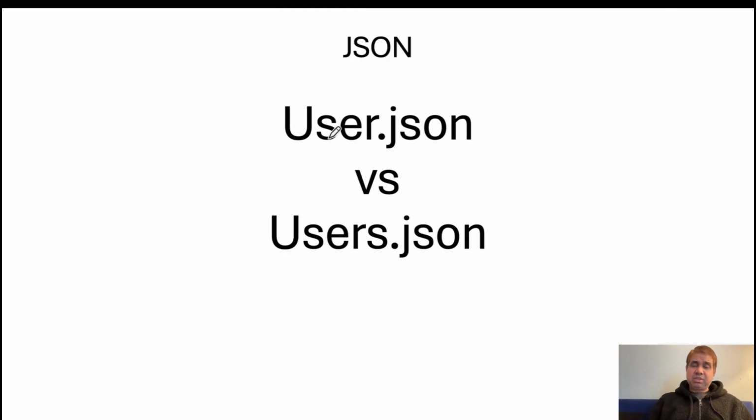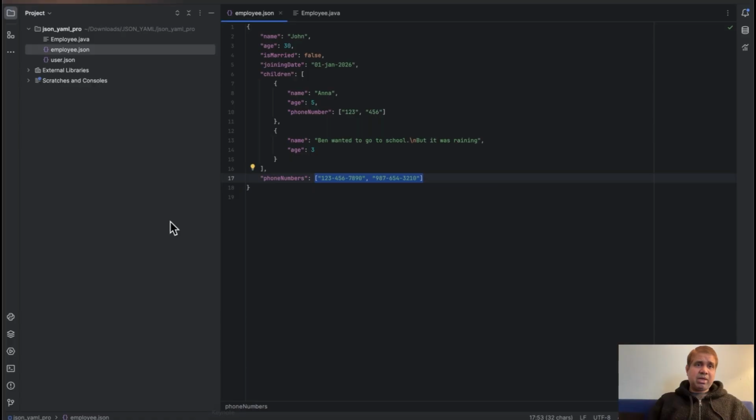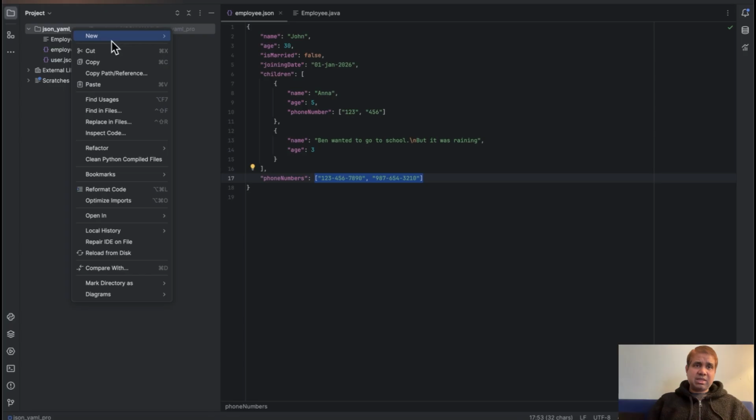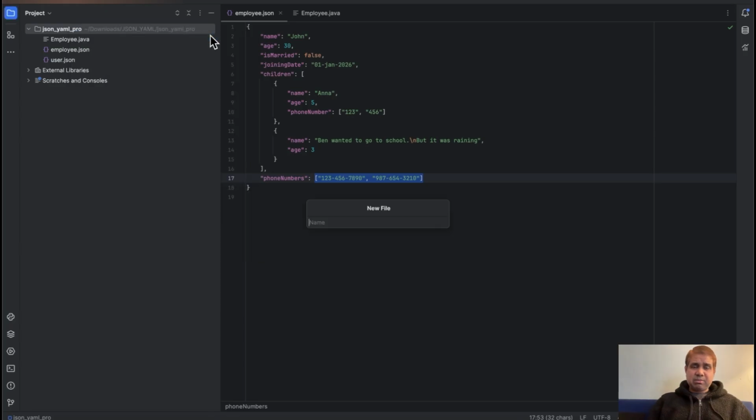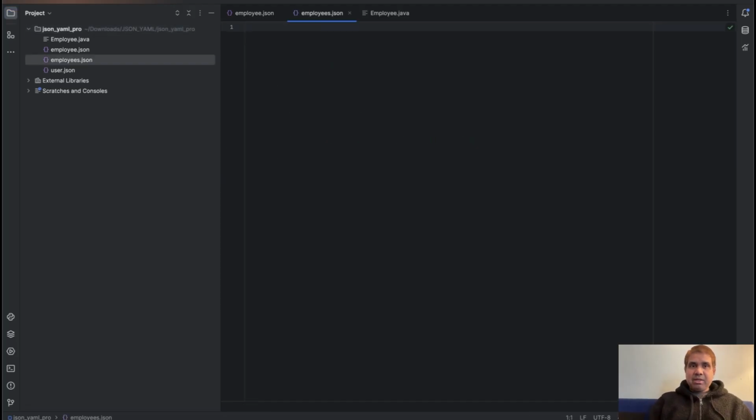User JSON versus users JSON. So what is this? This is a single JSON object, and this is an array of users, which holds the list of users. So why I created this is, let's create another JSON file, employees.json, and in this we'll not start with curly bracket, we'll start with a square bracket. Okay, you see it's a perfectly valid JSON here.